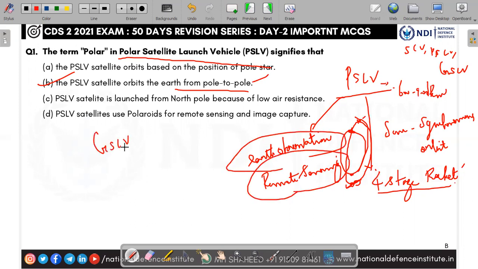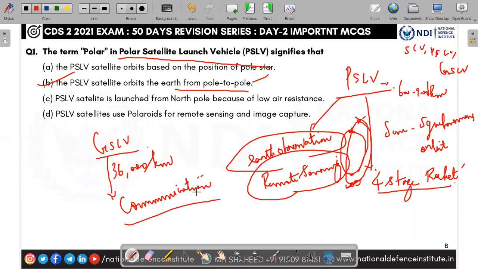Whereas the GSLV is the Geosynchronous Satellite Launch Vehicle. It has more capacity than the PSLV. This GSLV is used to launch at 36,000 kilometers, and it is used to launch communication satellites, GPS and all, communication satellites for telecommunication purposes. And the recent one is GSLV Mark 3, Mark 2.